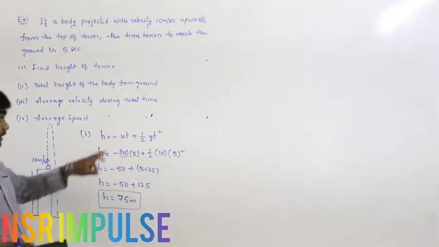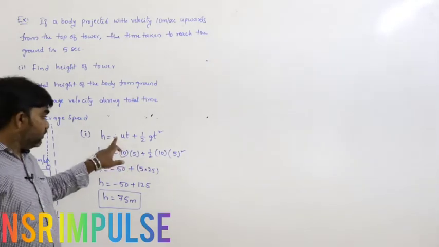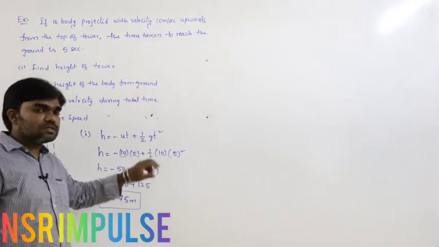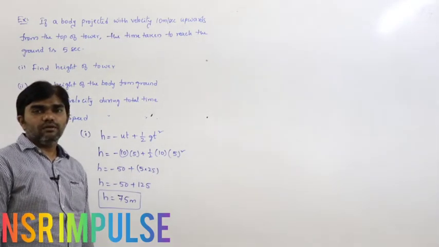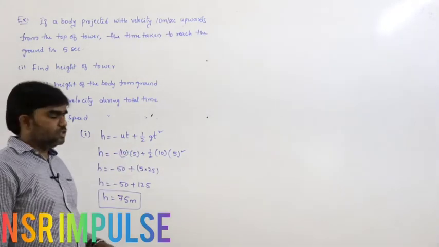So we derived this equation for a body projected from the top of the tower. H is equals to minus ut plus half gt square.